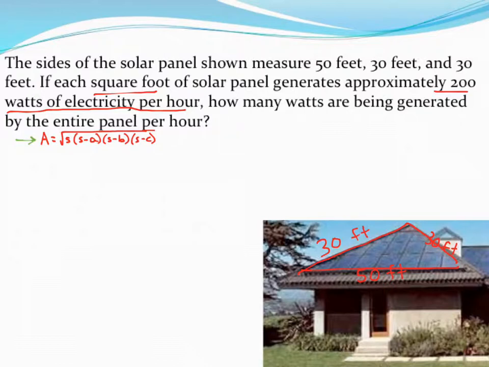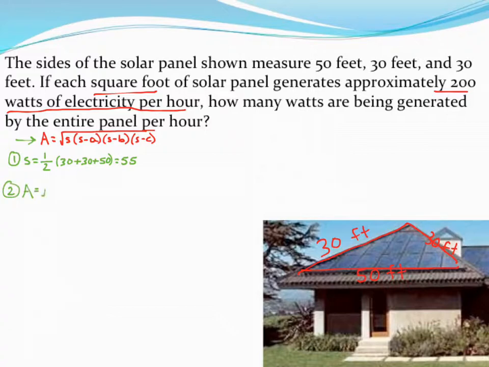So S, remember, is the semi-perimeter, half of the perimeter, and then A, B, and C are the different side lengths. So my first step is going to be to find the semi-perimeter of this triangle. The semi-perimeter is simply half of the perimeter, so half of the three sides added together, 30, 30, and 50. And I find out that the semi-perimeter is 55 feet. Okay, so I can go ahead then and plug all this information into my formula to find out its area.